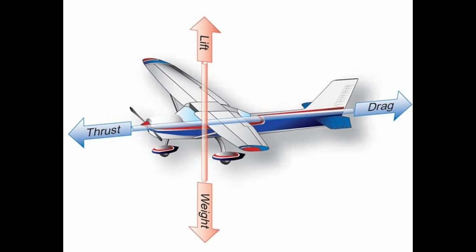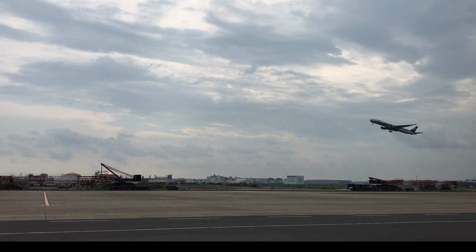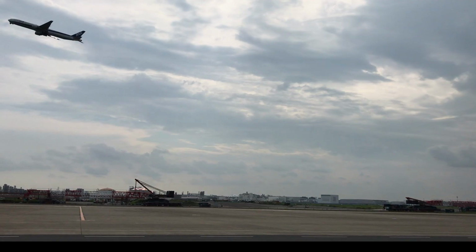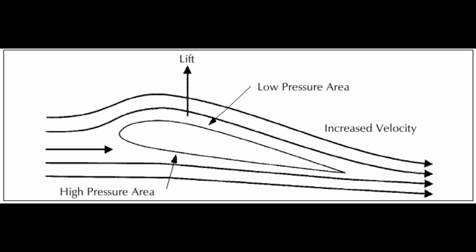Airplanes fly due to the principles of aerodynamics, which involve the interaction of four primary forces: lift, weight, thrust, and drag. These forces must be balanced and manipulated for controlled flight. Lift, the upward force counteracting the weight of the airplane, is generated by the wings. The wing's shape, called an airfoil, is designed to create different air pressures above and below the wing. As air moves over the curved top of the wing, it travels faster, reducing pressure according to Bernoulli's principle. The slower-moving air beneath the wing has higher pressure, which generates lift.